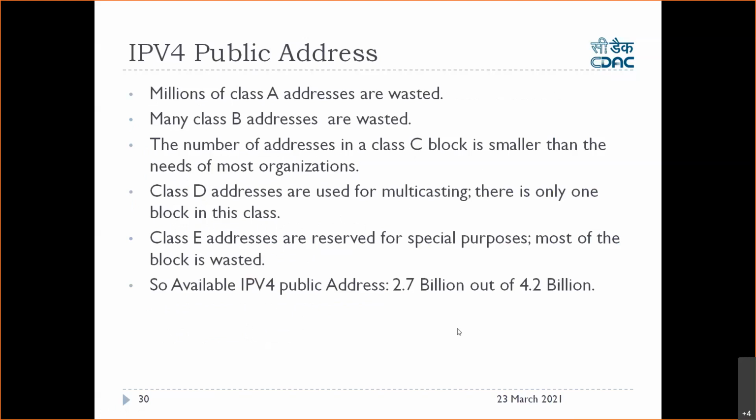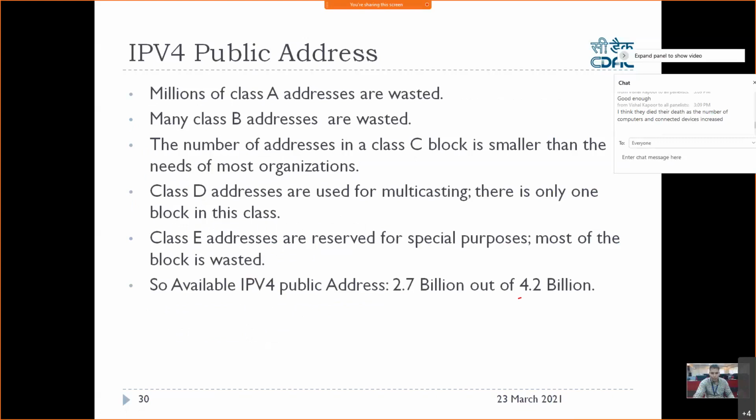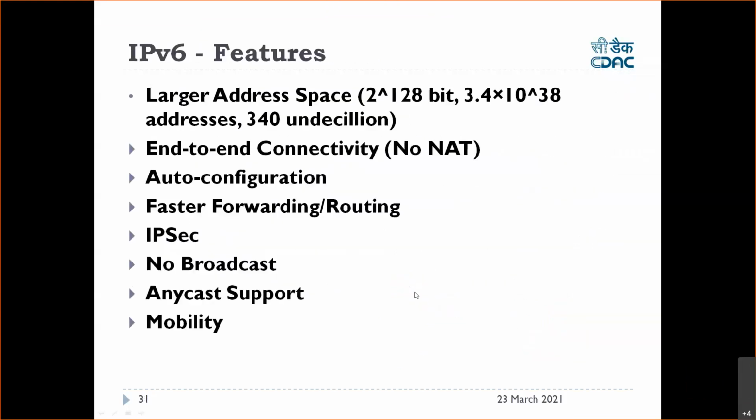So you can see, out of 4.2 billion IP addresses, 2 to the power 32 means 4.2 billion IP addresses. How many are usable IP addresses on the internet? Only 2.7 billion. More than 40% of IP addresses are wasted, which cannot be used on the internet. So only 2.7 billion IP addresses are available as public IP addresses on the internet.